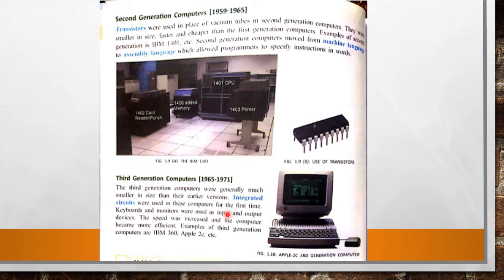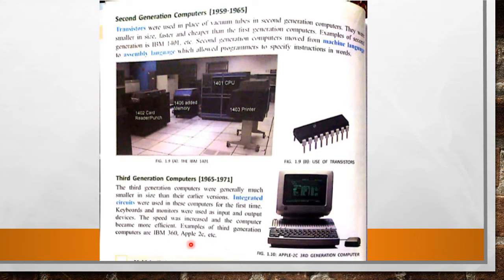Keyboards and monitors were used as input and output devices. Here is the keyboard, and this is the mouse. So these input and output devices are used in the third generation computer. The speed was increased and the computer became more efficient. For example, third generation computers are IBM 360, Apple IIc, etc. These are the examples of third generation computers.